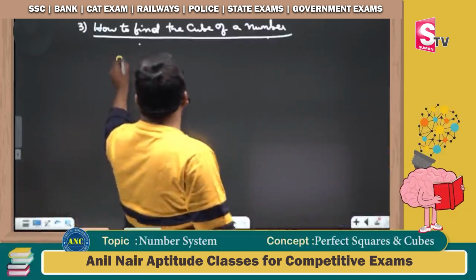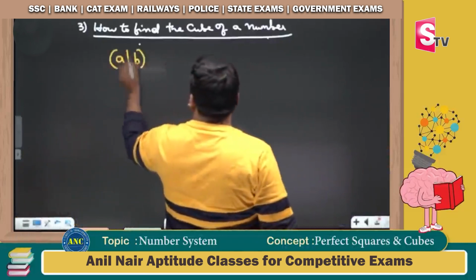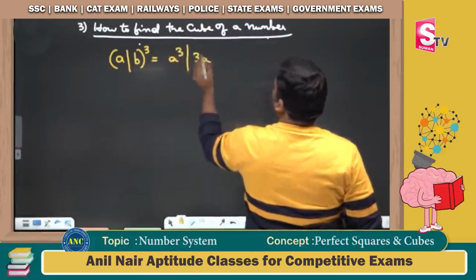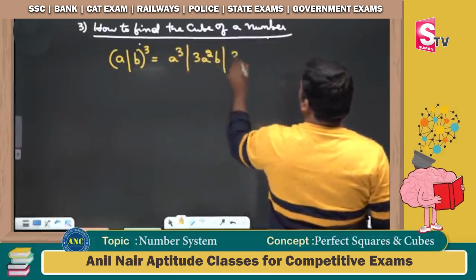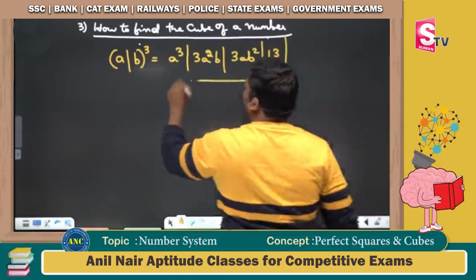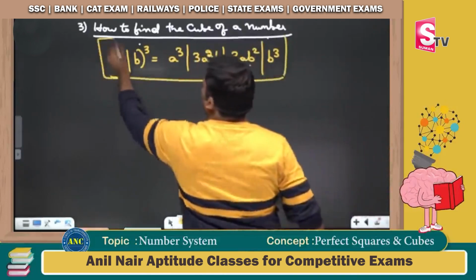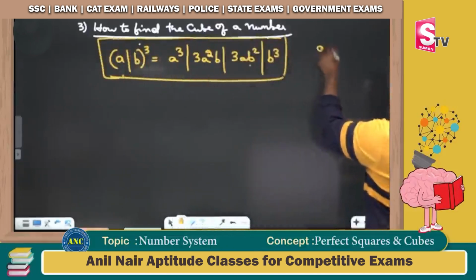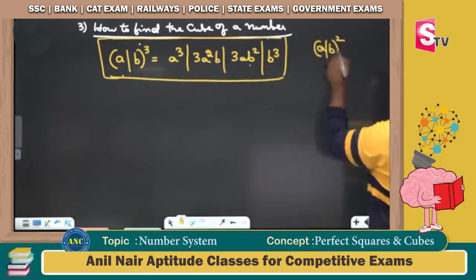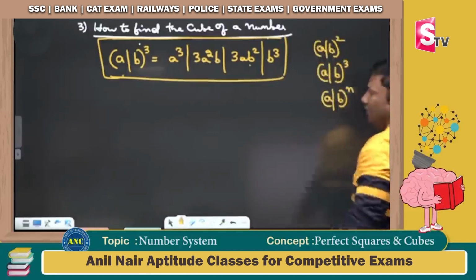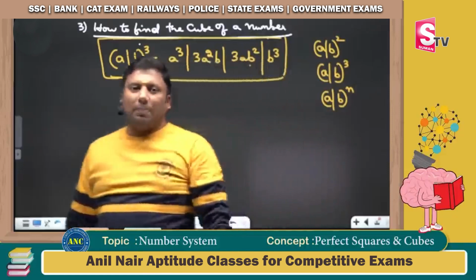To find the square of a number, I will use a plus b whole square. To find the cube of a number, I will use a plus b whole cube: a cube, 3a square b, 3ab square and b cube. This is the expansion given by Pascal to find the cube of a number. To find the nth power of a plus b, I will use a plus b power n.